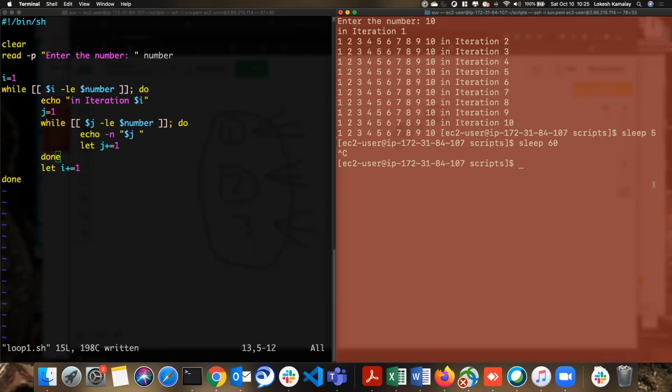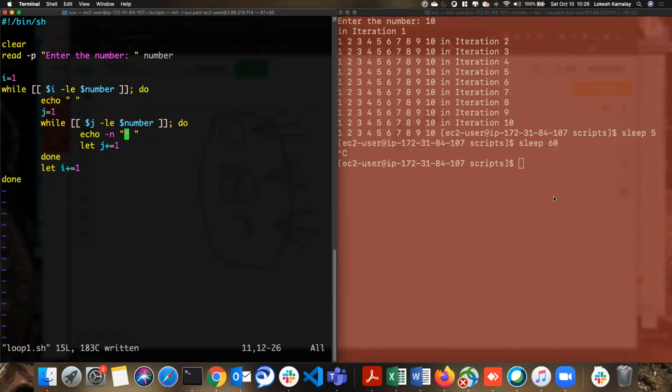Okay, so now we have done that. Let's do the same in a different way. Rather than doing this, I'm not printing anything here. Maybe I just print the new line here, and then I'm going to print not $J, rather I just print the star here.